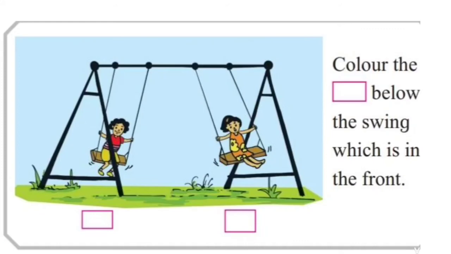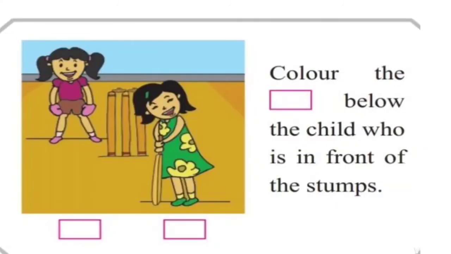There are 2 girls. तो हमें उस बॉक्स में कलर करना है जो गर्ल फ्रंट पर है। First girl and this is second girl. So which girl is in the front? The second girl is in the front. We will color the box below the second girl who is in the front. This girl is in the front and the first girl is behind. In this picture how many girls are there?